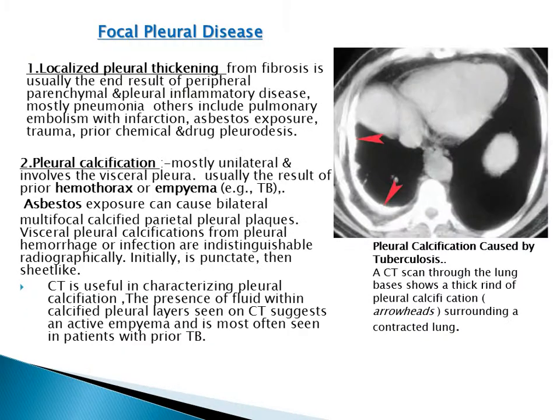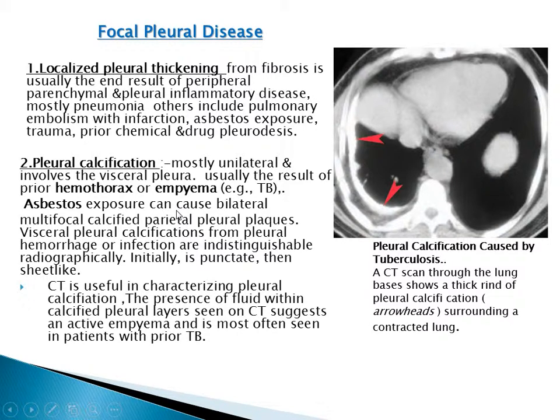Immediately, exactly. We have another subject, focal pleural disease. First, localized pleural thickening from fibrosis is usually the end result of peripheral parenchymal and pleural inflammatory disease, mostly pneumonia. Others include pulmonary embolism with infarction, asbestos exposure, trauma, and prior chemical and drug pleurodesis. Second, pleural calcification, mostly unilateral and involving the visceral pleura, usually the result of prior hemothorax or empyema, for example TB.